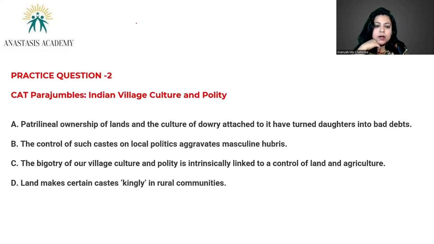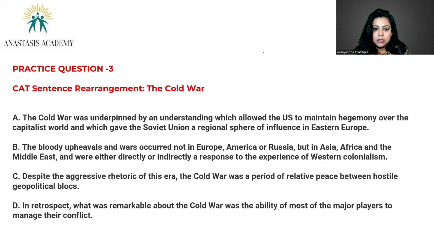The second one is nice, actually. It's based on Indian village culture and polity. There would just be one confusion that you would have, but good question. It will help you create the right thought process. The third question is on the Cold War. Again, a very good question, but easy.